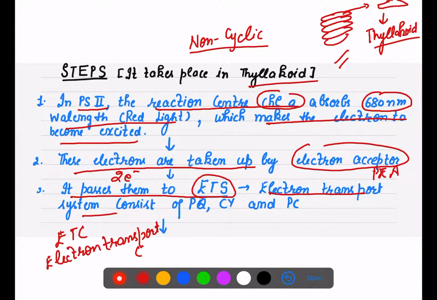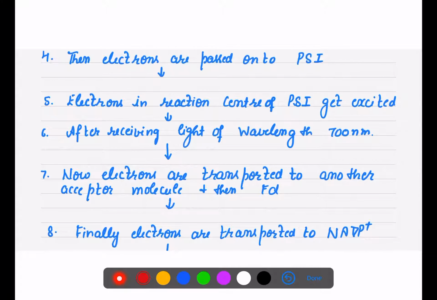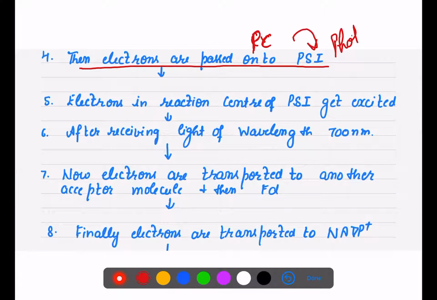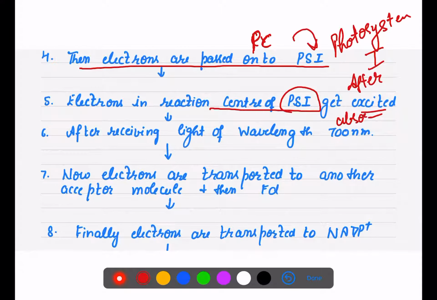Now what is this electron transport chain made up of? That is PQ, CY and PC: plastoquinone, cytochrome and plastocyanin. Then electrons pass from cytochrome to PC, plastocyanin, and then to PS1, that is your photosystem 1. Electrons in the reaction center of photosystem 1 get excited after absorbing light at a wavelength of 700 nanometer, right?